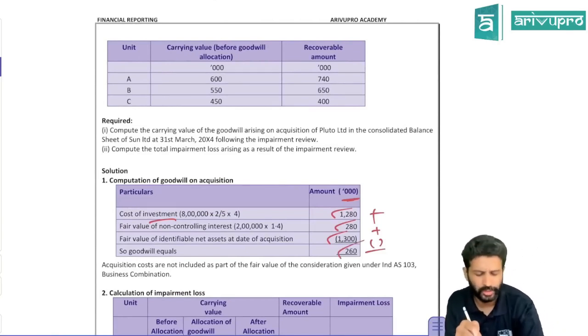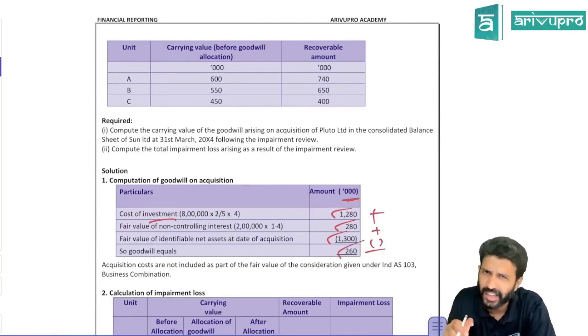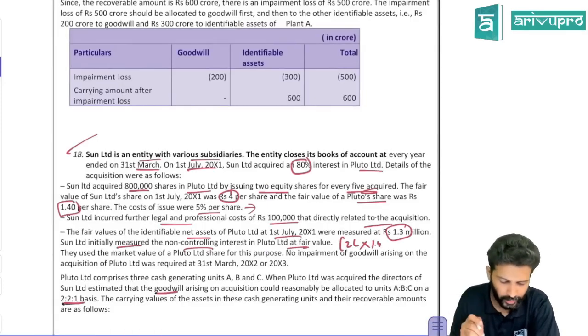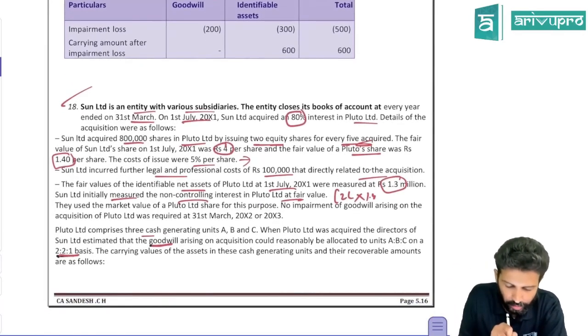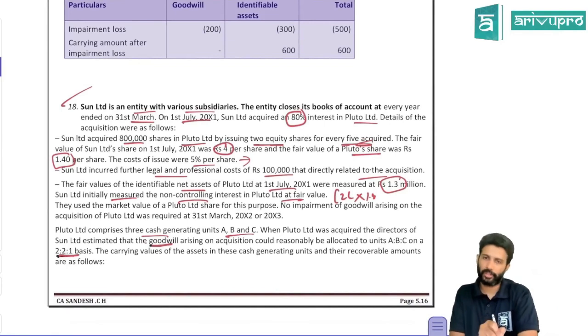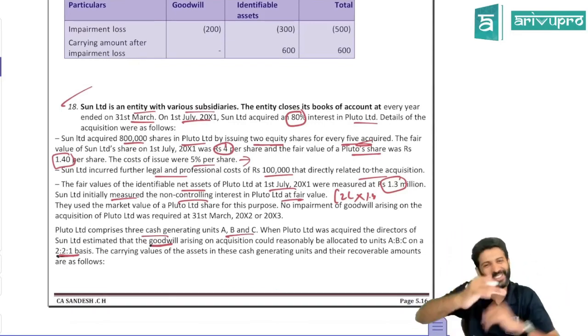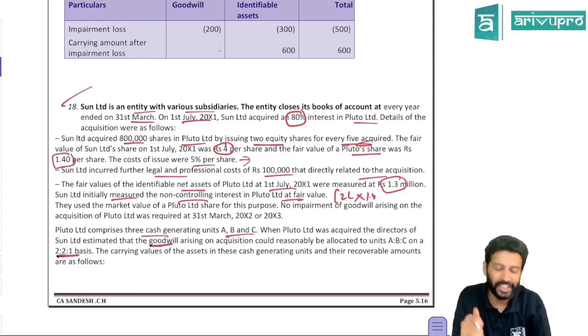That is on the date of control, this is a goodwill, right? This is your basic Ind AS 103 calculation. Next, Pluto comprises of 3 cash generating units, A, B, C. So the subsidiary company has 3 CGUs. In the previous problem, goodwill was related to only 1 CGU, so straight away we did. Here you have to do some allocation.